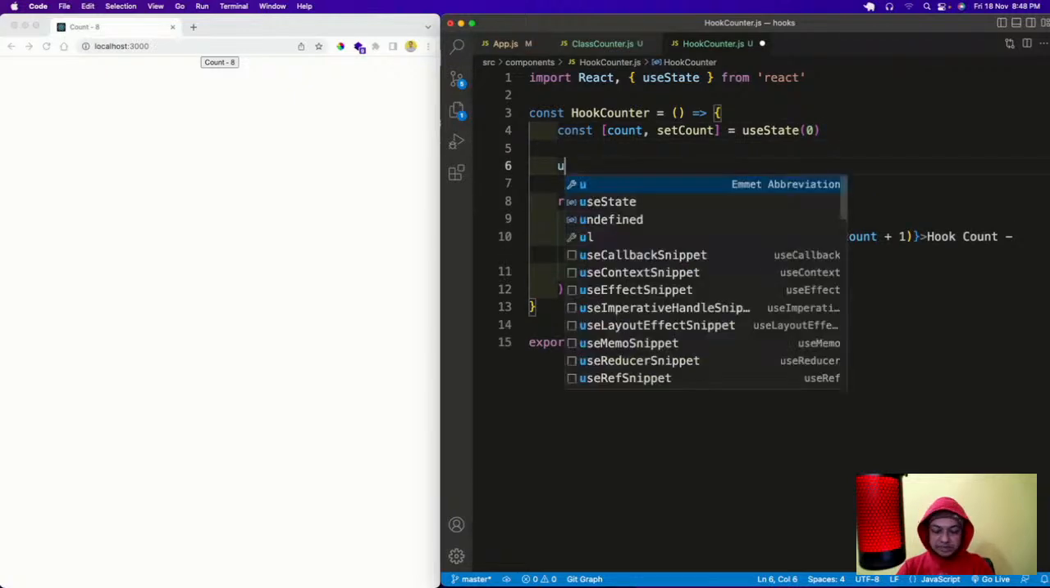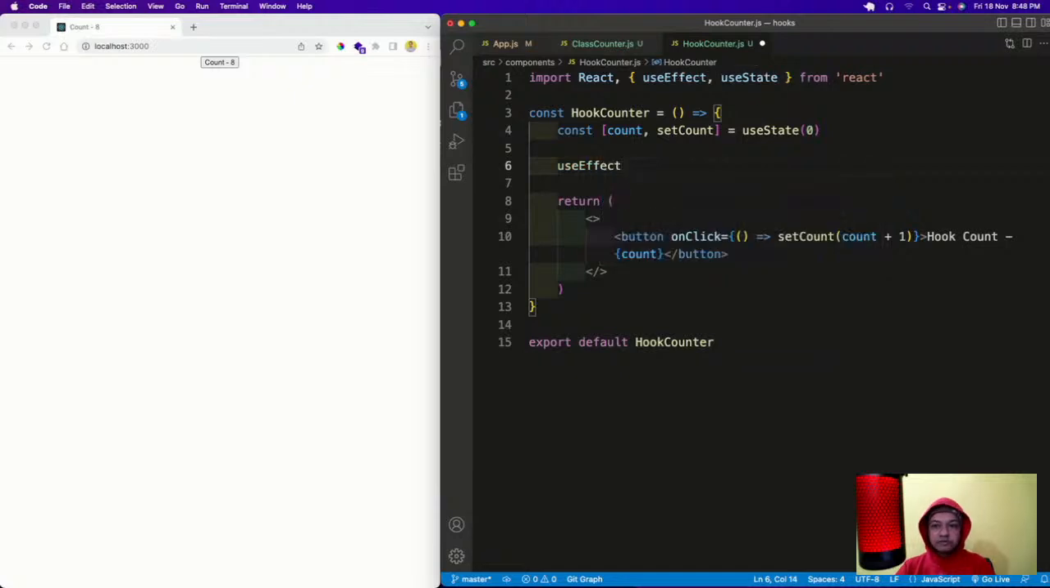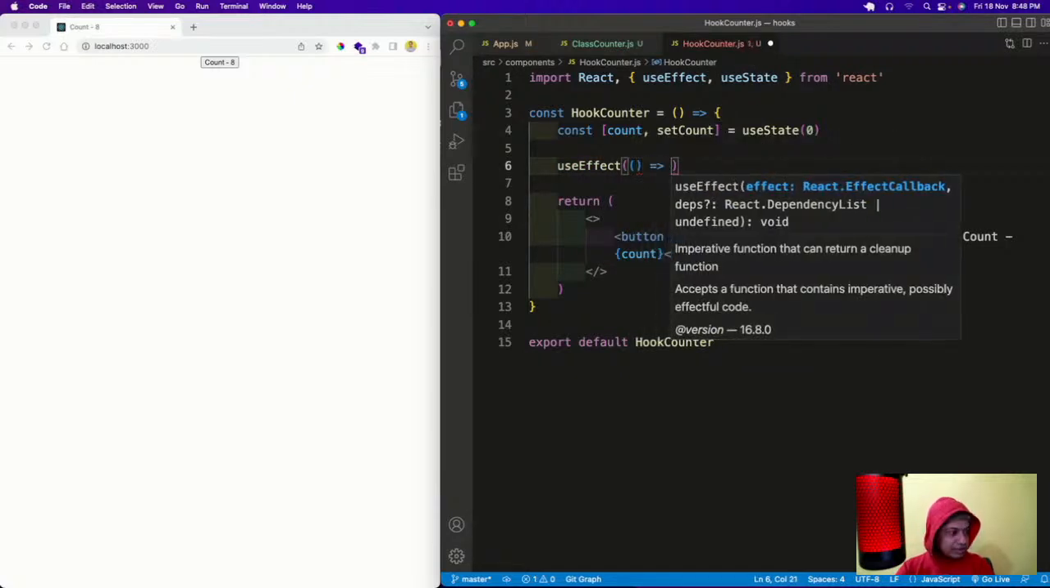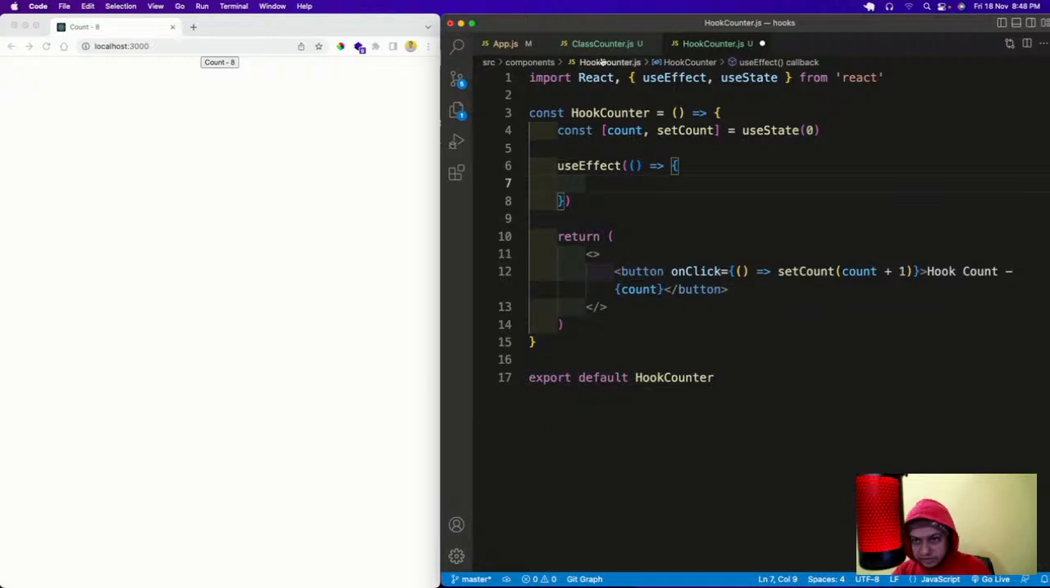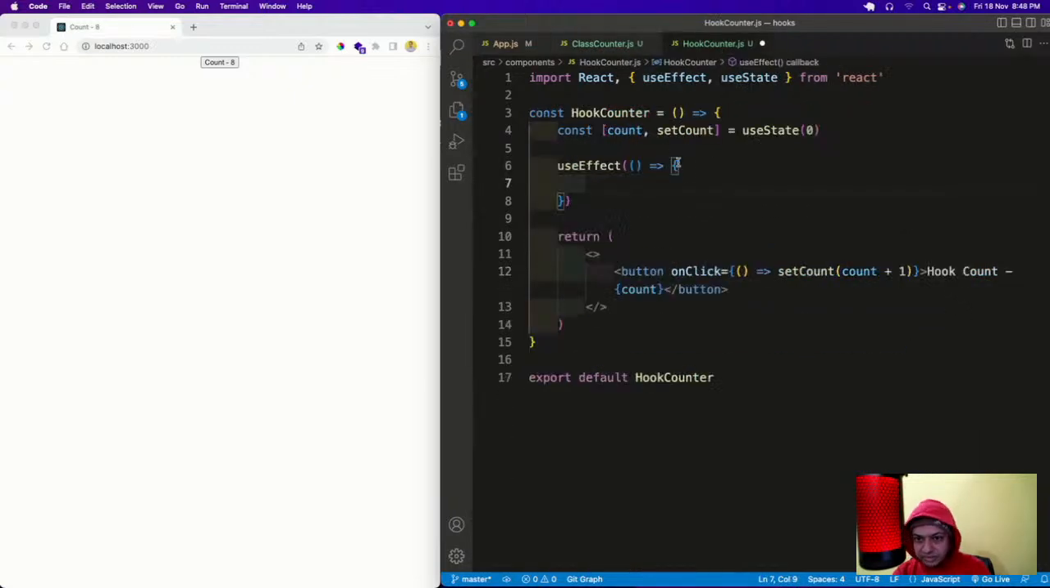This is not the useState hook. This hook is known as the useEffect hook, and there are 5 ways to use it. We are going to see all 5 ways. useEffect, and then we'll have the same thing here, which is document.title. But we don't have this.state and all those things, so I will remove it. To differentiate it, let me have a hook count here.